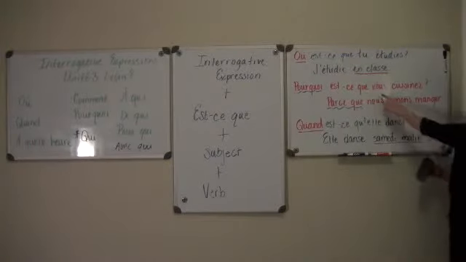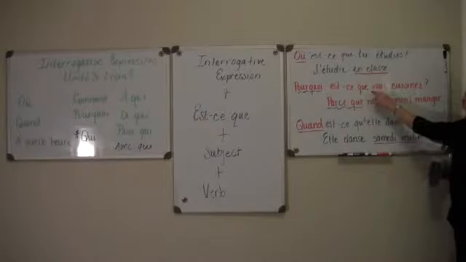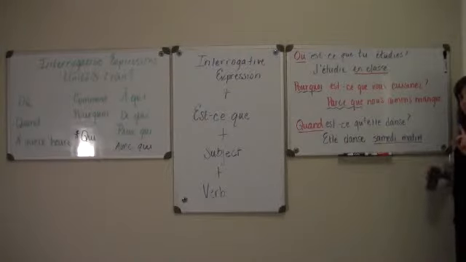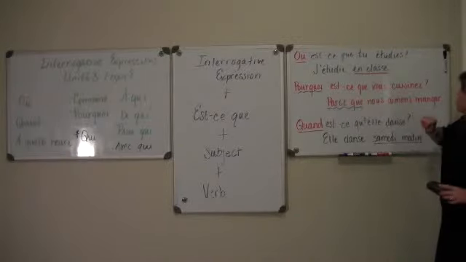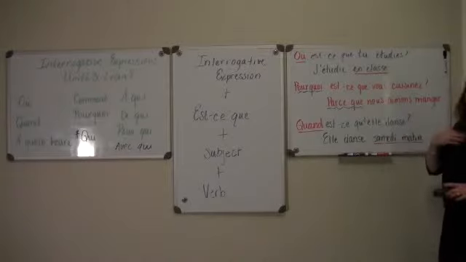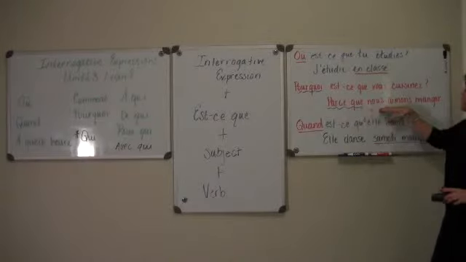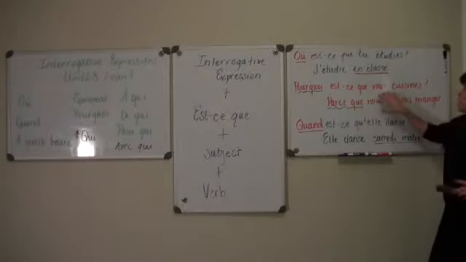Your word vous can talk about one person or about more than one. If you're asking a group of people, like here, why do you cook? We would be our response: because we like to eat. Just be careful.